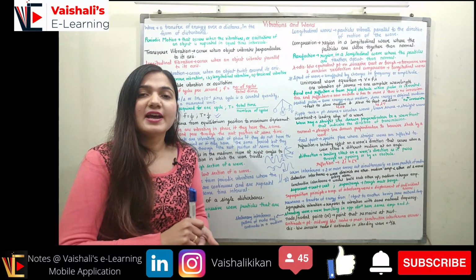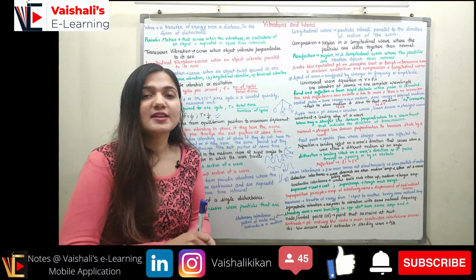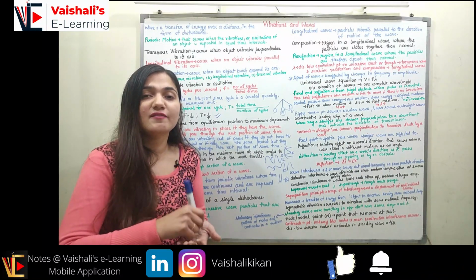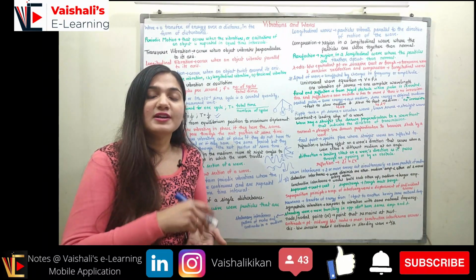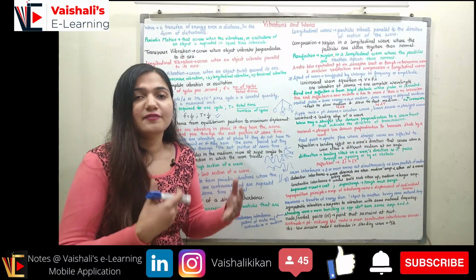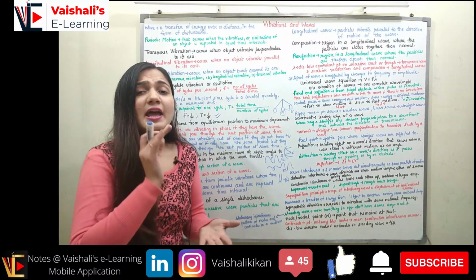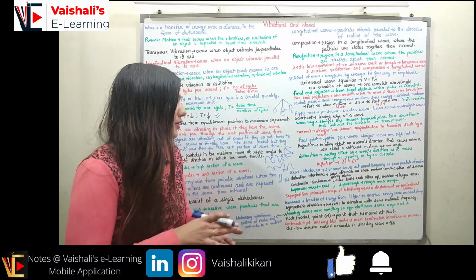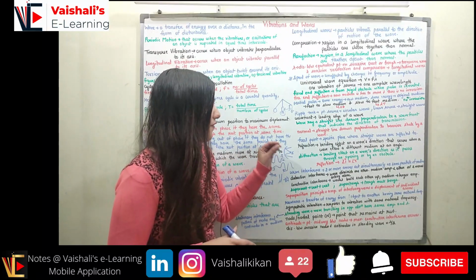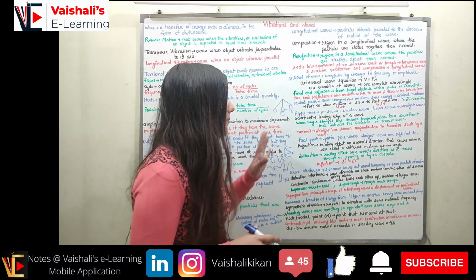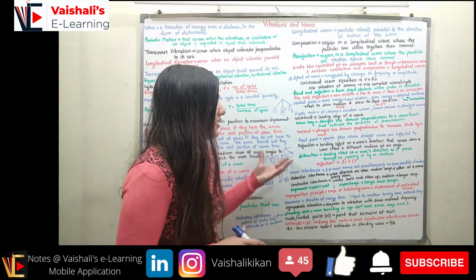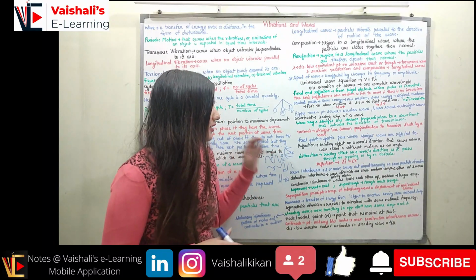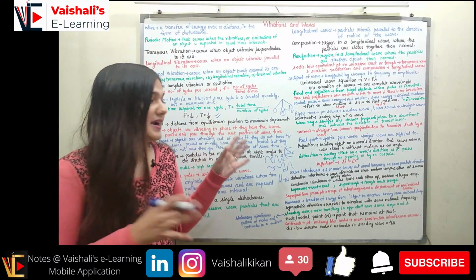If the wave is traveling from a rarer to a denser medium, which means from the higher speed medium to the lower speed medium, the wave will travel towards the normal, and if the opposite scenario is there, then the wave will travel away from the normal. So this is actually the case of refraction, where we observe the bending effect on the wave's direction that occurs when a wave enters a different medium at an angle. Now coming to the diffraction. Diffraction is again a bending effect.